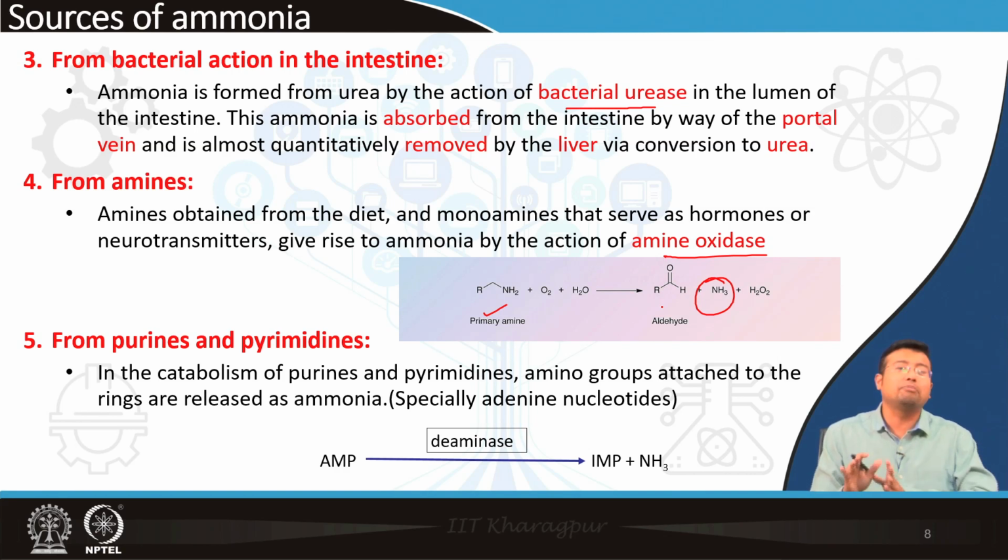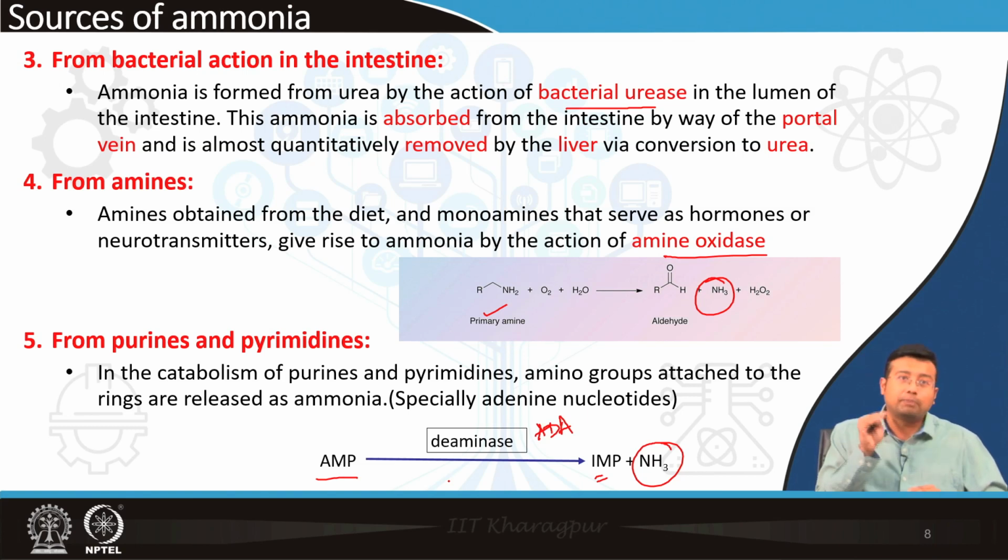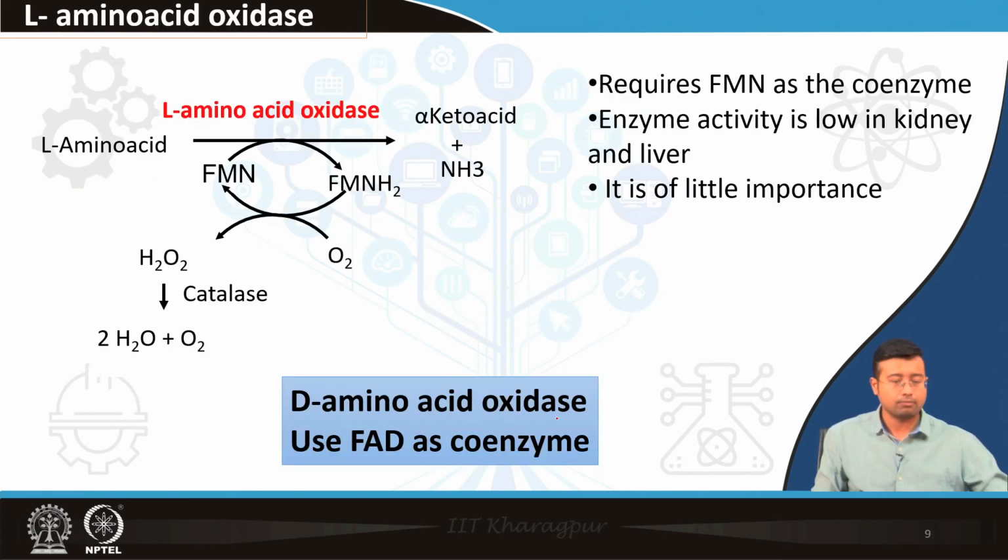When purines and pyrimidines are broken down, again, purines and pyrimidines are basically nucleotides. We will be covering nucleotide metabolism in detail. When they are broken down, for example, especially the adenine nucleotide, adenosine monophosphate AMP, it is acted upon by the enzyme adenosine deaminase, ADA. It produces IMP, inosine monophosphate, and ammonia. Deaminase is a blanket group of enzymes that acts on all types of purine and pyrimidine nucleotides. This special enzyme that acts on AMP is known as ADA, or adenosine deaminase.